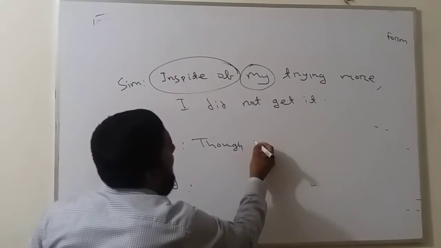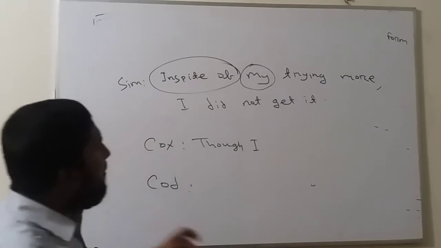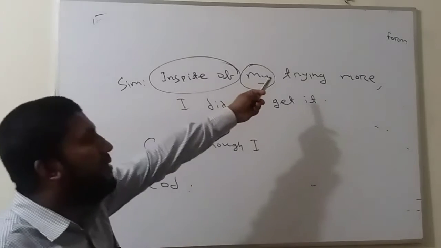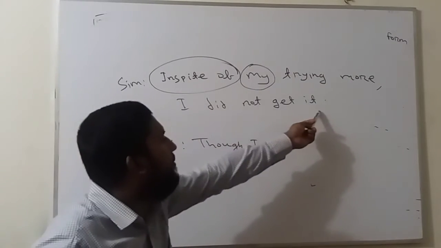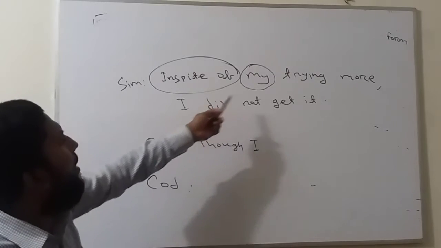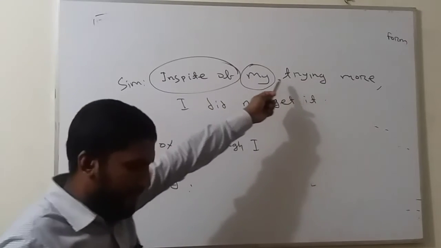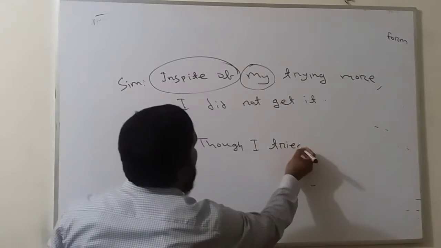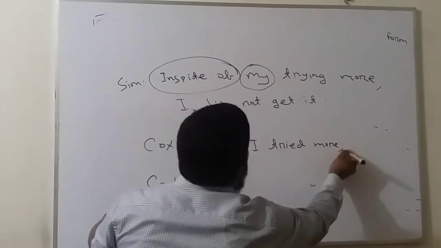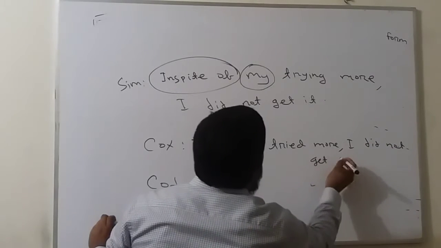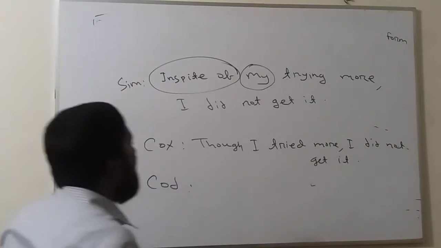The subjective form of my is I. Then we will use the verb trying. Here trying is in this form, but the sentence is in past tense, so I will use the past form of trying. So tried: though I tried more, I did not get it. The last part will not be changed.